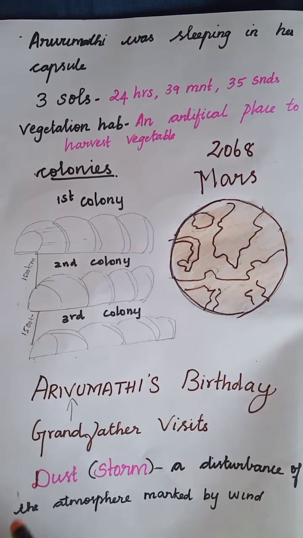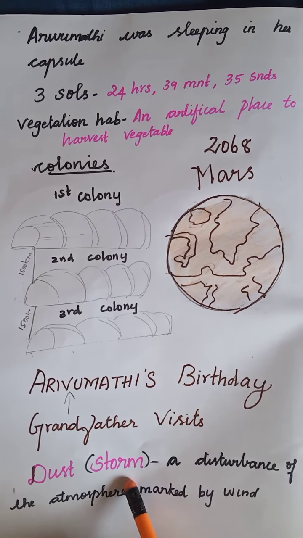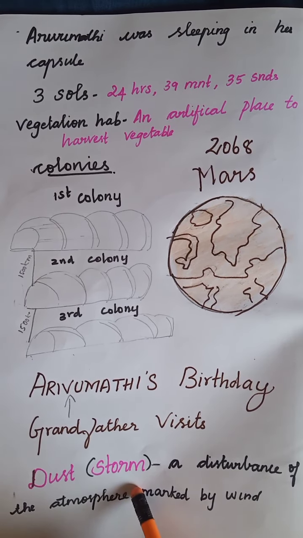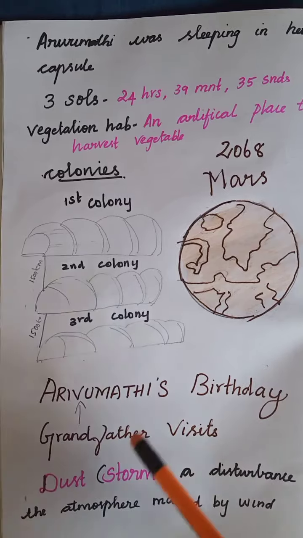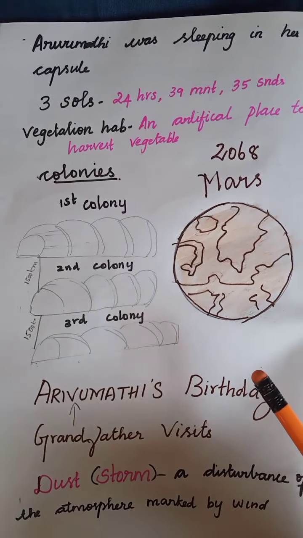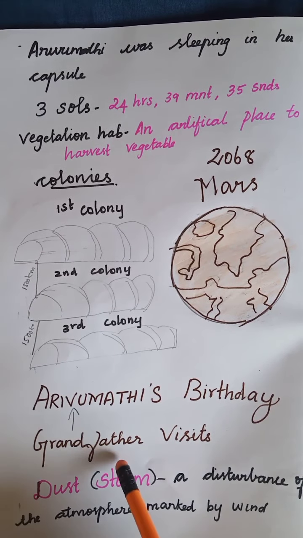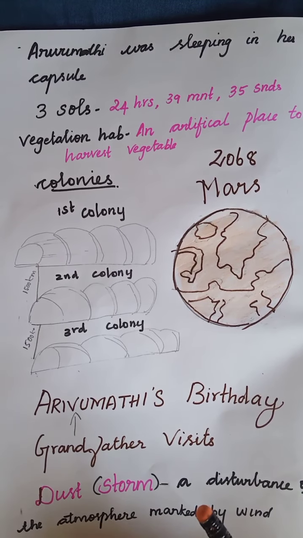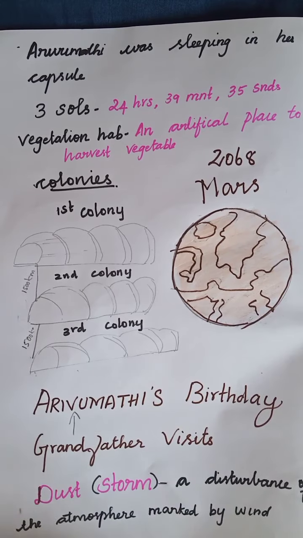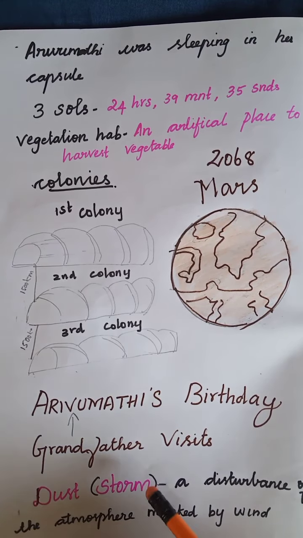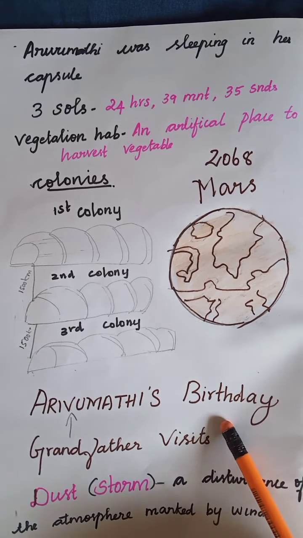On Mars, there is always a possibility of a dust storm. When a dust storm comes, people can't move from one place to another. So Arivumadi thought that because of the dust storm, grandfather would not come for her birthday. But this time there is no dust storm. So grandfather visited her on her birthday.